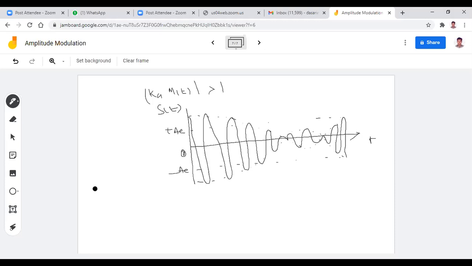That is, whenever the modulation index is greater than 100%, the envelope of this modulated signal crosses 0. Whenever it crosses 0, there is some phase reversal. So this is known as phase reversal. So whenever Ka m of t is greater than 1, this modulated signal suffers from some problem. That problem is known as envelope distortion.